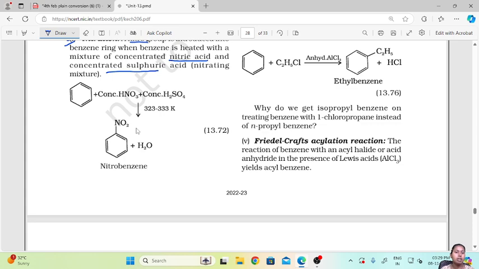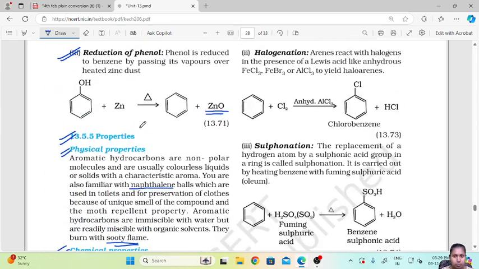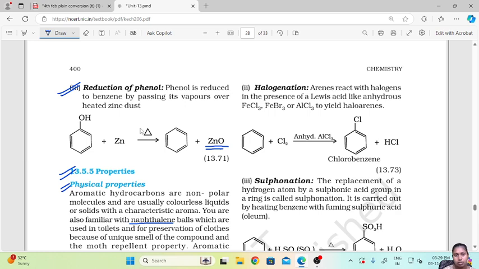At a temperature of 323 to 333 Kelvin, you add a nitro group onto the benzene ring, that is, you produce nitrobenzene. That is nitration. Next one is halogenation.